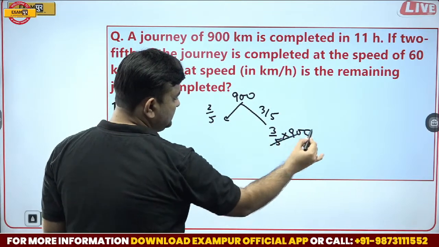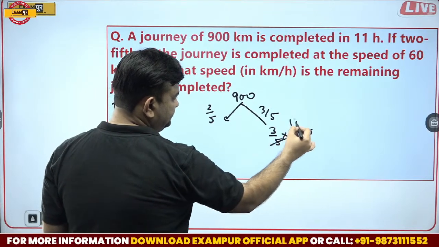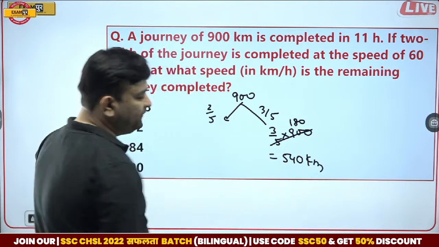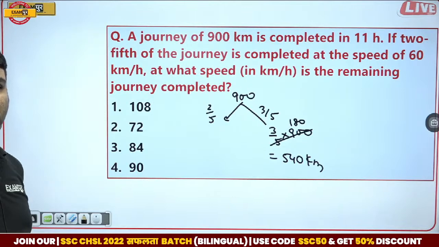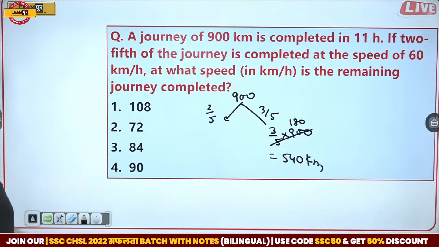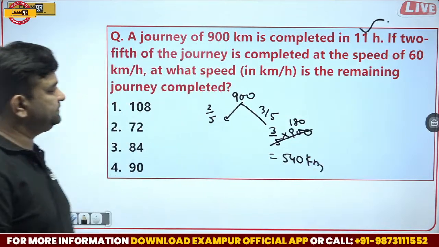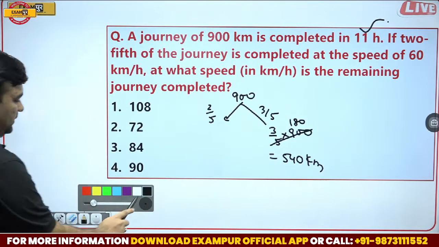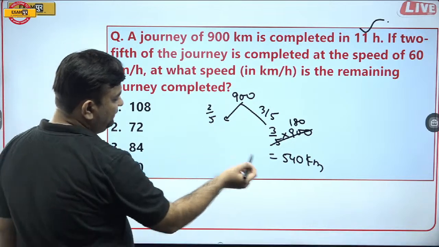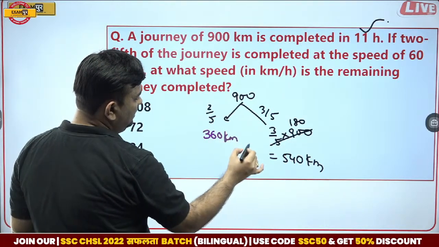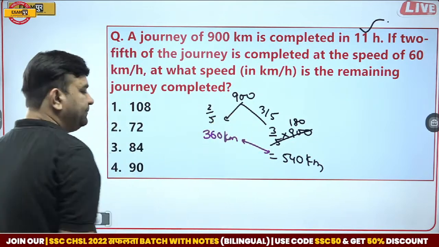That is 540 kilometers remaining, to be covered in the remaining time. What is 2/5? 2/5 is 360, so that the sum is 900.